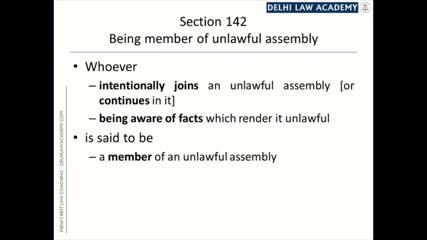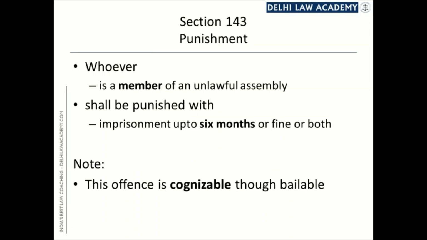Being a member of an unlawful assembly is punishable. Who is to be punished? Not every person who is present in the assembly. Punishment can be given only to a person who is a member of the unlawful assembly, and that's what section 143 says. Whoever is a member of an unlawful assembly shall be punished with imprisonment up to 6 months or fine or both. So only a member can be punished, and that is why it is all the more necessary to know who is a member and who is not a member.